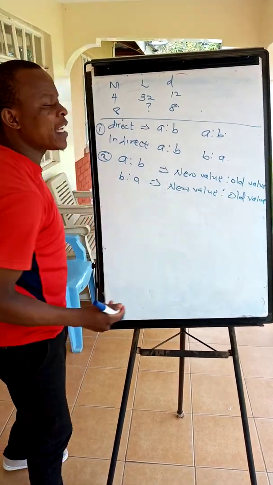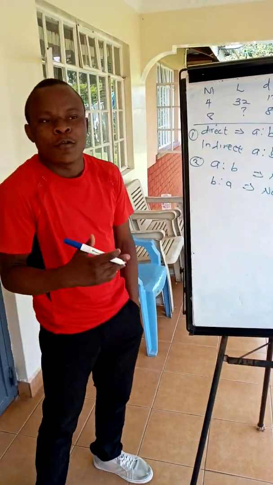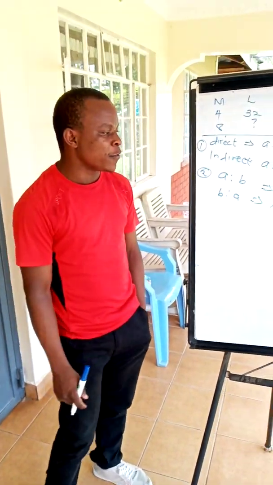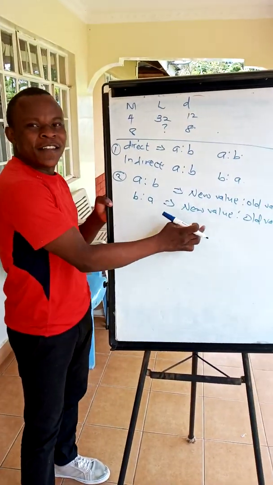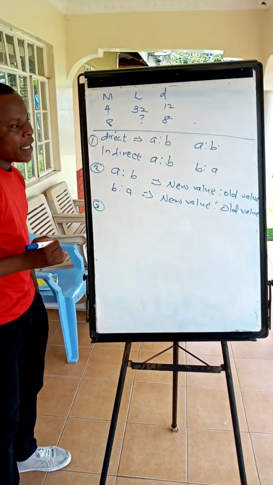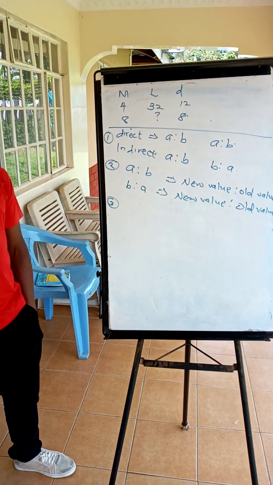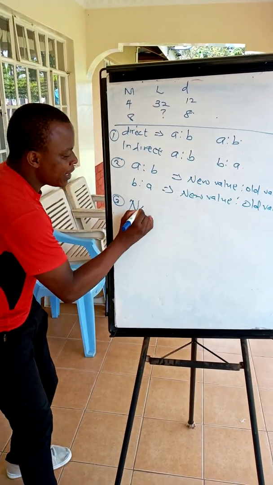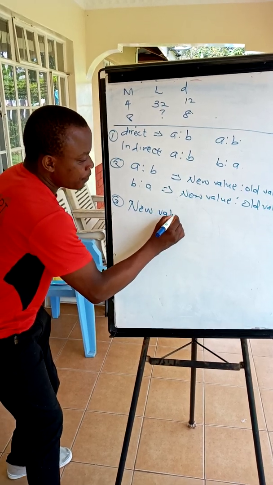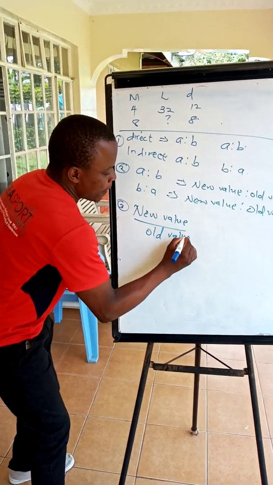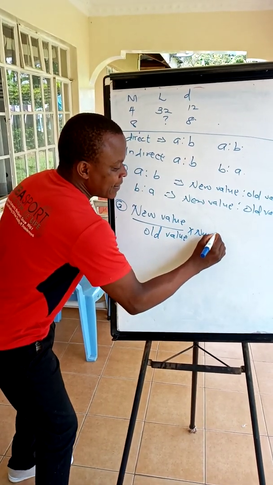So when you see that a quantity was increased in the ratio of A to B, or decreased in the ratio of A to B, then the first one is usually the new value in all of them. Then finally, number 3, if you want to get an increase of a quantity in a given value, it is usually the new value over the old value times the number.